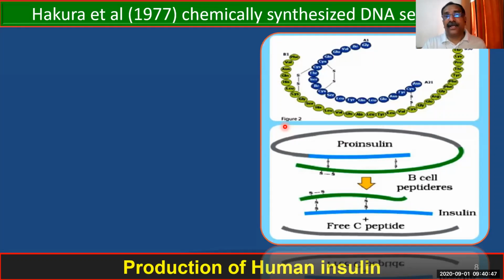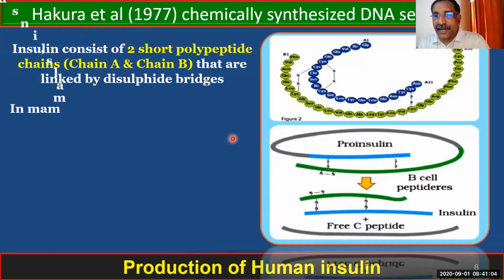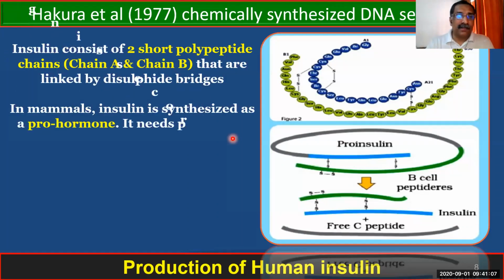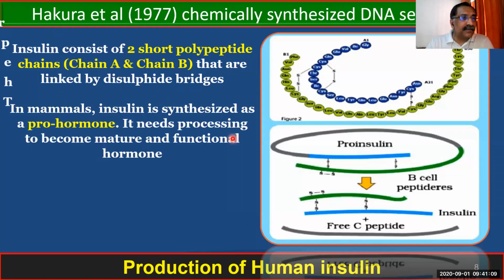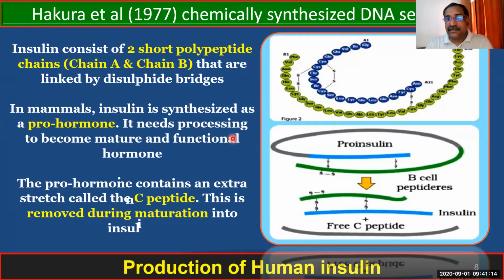So Hakura et al., in the year 1977, synthesized the DNA sequence for human insulin. Now, if you look at human insulin, some technical terms are coming. Just look at the picture on the slide. What is written there? The gene that produces this insulin consists of two polypeptide chains.